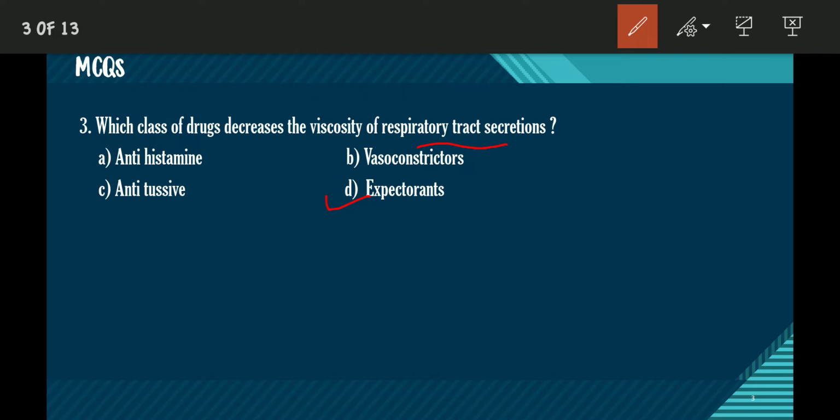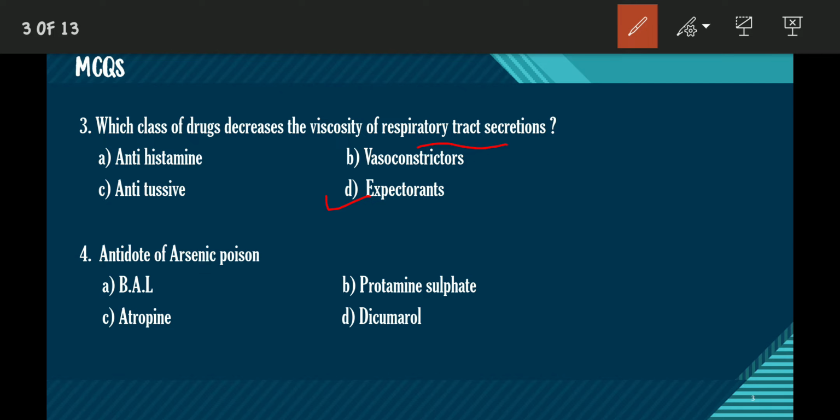And just the opposite happens in the case of antitussives, which suppress dry cough. No sputum is secreted, but the cough has to be suppressed. So antitussive is used. Antihistamines are those drugs which are used to treat allergic rhinitis. And vasoconstrictors narrow the blood vessels. Okay. So the answer of the third question is option D, expectorants. Let us move to the next question.